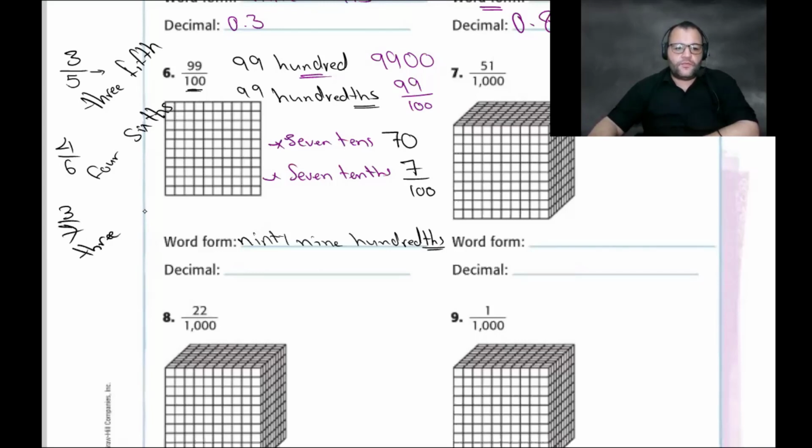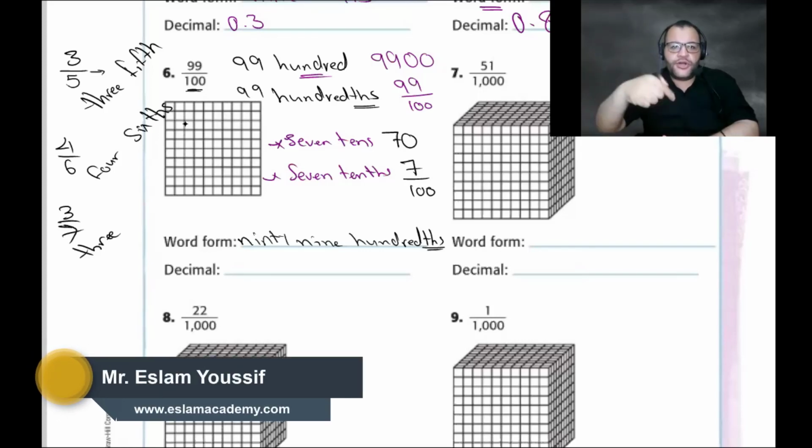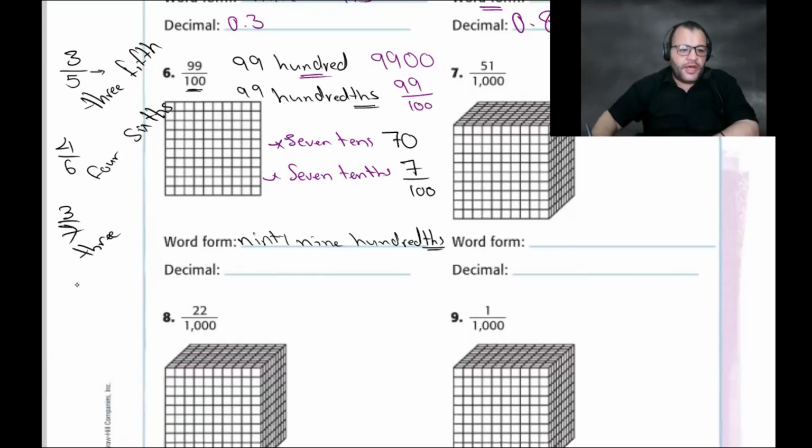Just 3. If the digit is once, we write it with THS. If the digit is any number written at the denominator, just write THS beside this number. Like when you have 12 over 100, so 12 hundredth. Any number written at the denominator, just add THS. That's the way to write the number.